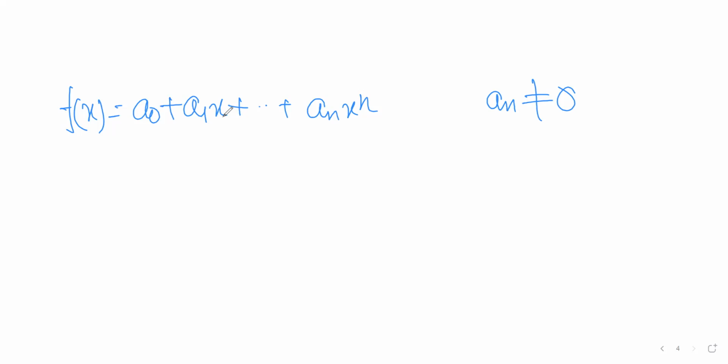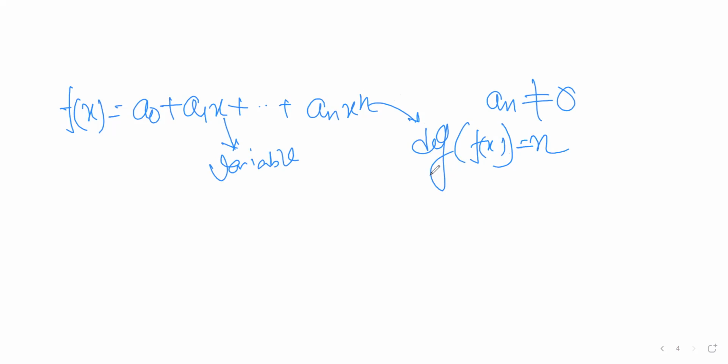And this x is my variable here. n is the exponent, or the power of x, right? The highest power of x is known as the degree of the polynomial. Here n is the highest power. So the degree of f(x) is n. Fine.